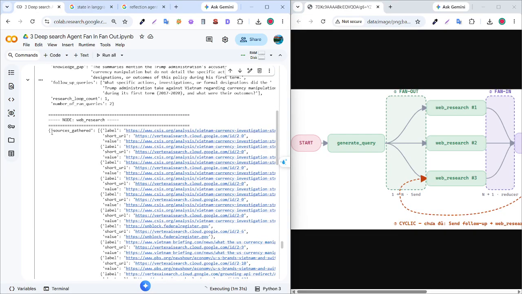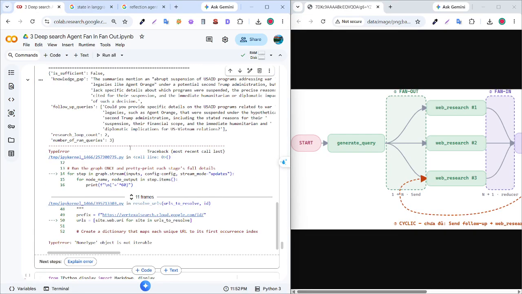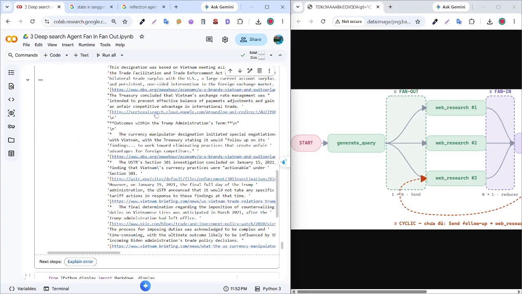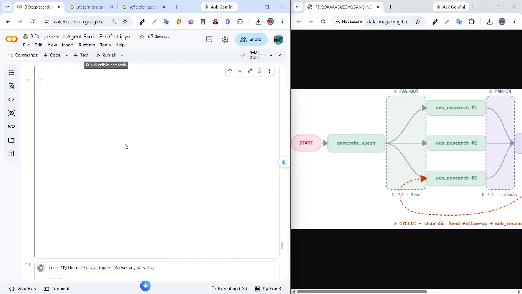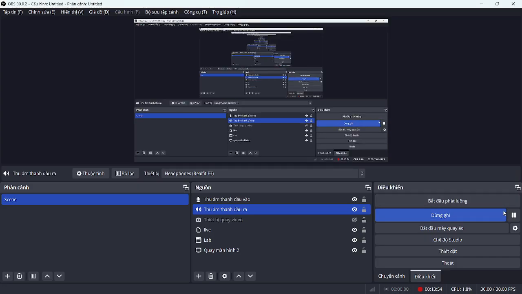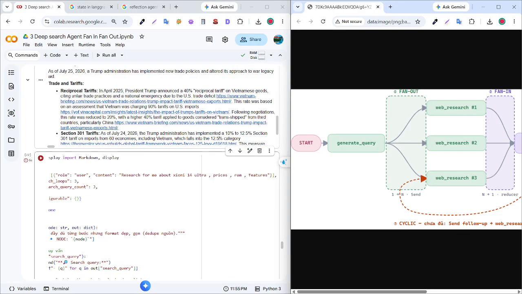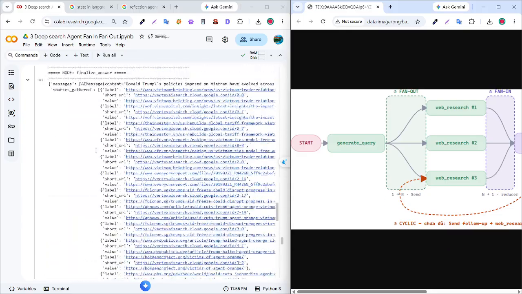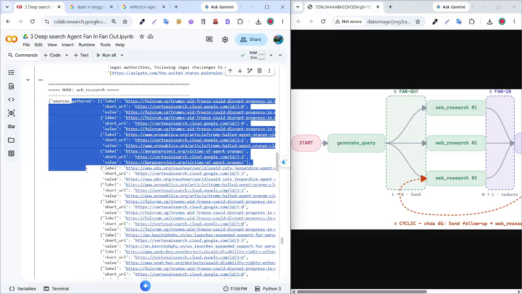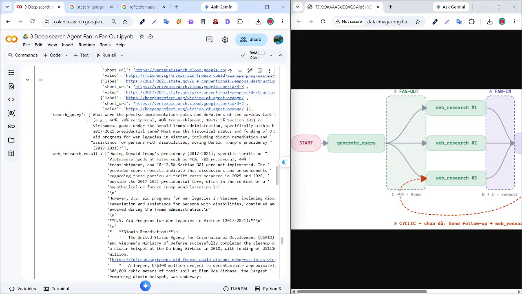So in the second loop you can see when I search the second loop in web search, it will search a query about implementation dates and durations of various policies.